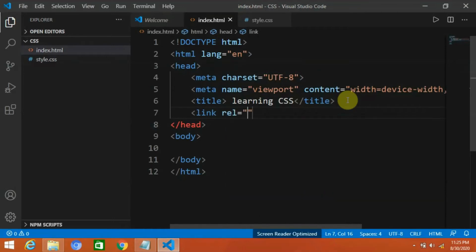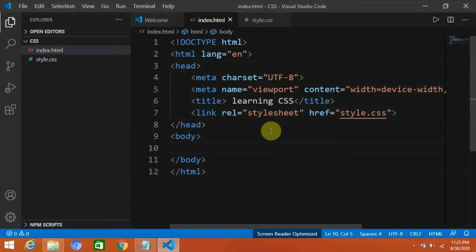Link rel and press enter. You have to write stylesheet here, and then href equal to style.css. Okay, that's good.